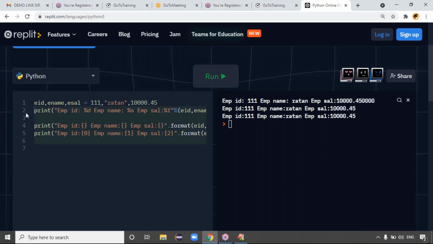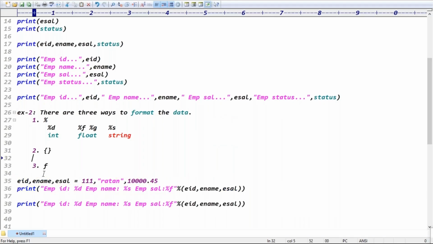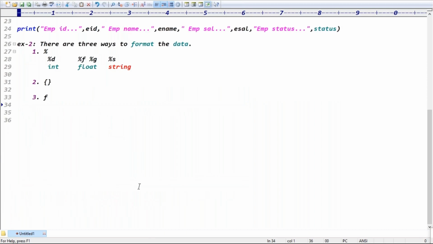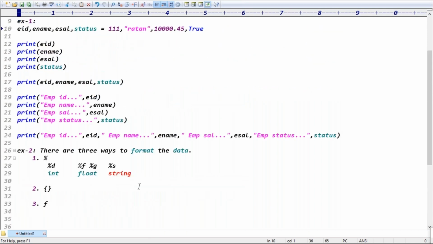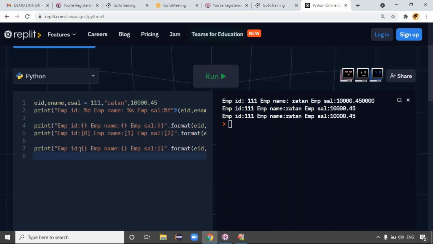At the project level to format data, the first approach is not good, the second approach also not good. What we'll use is the third approach. The third approach is formatting with F actually. So how to format data using the F option? Let's start directly.